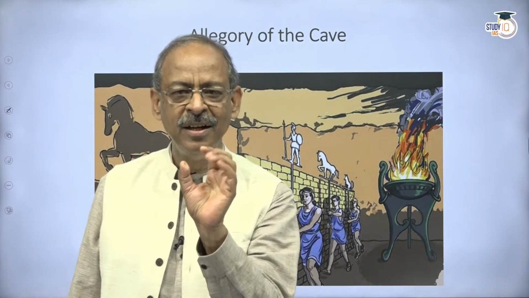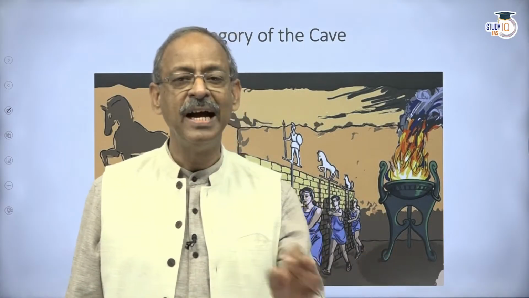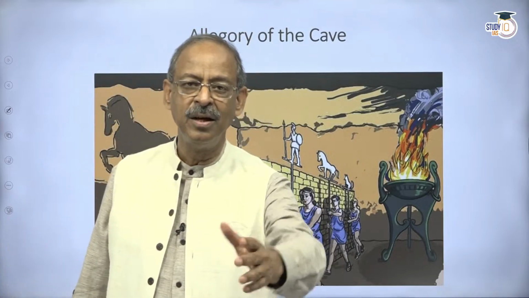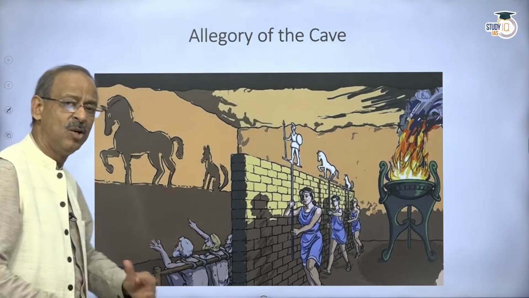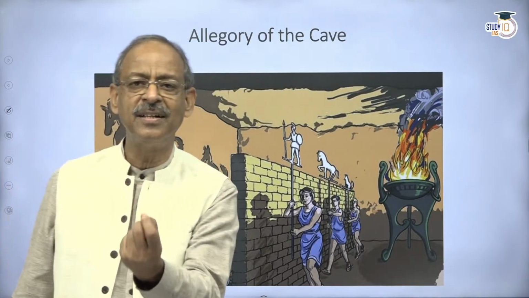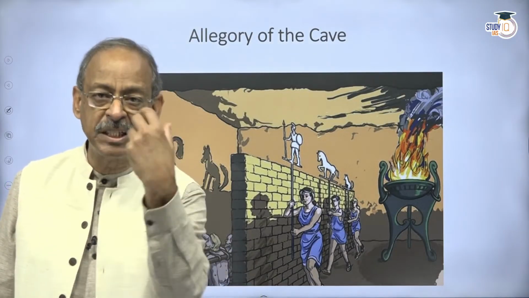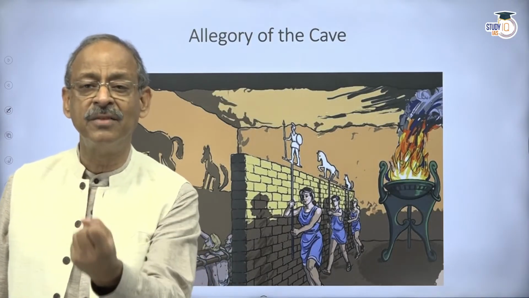When you see a variety of horses, you start discovering there is something unique in each horse and which is common to each horse. And that can be discovered only when you actually see the horse. When you are only seeing the image, you will never be able to discover the essence of that being. To understand the essence of that being, you have to be exposed to that being. And when you are exposed to that being, then you start discovering that essence.